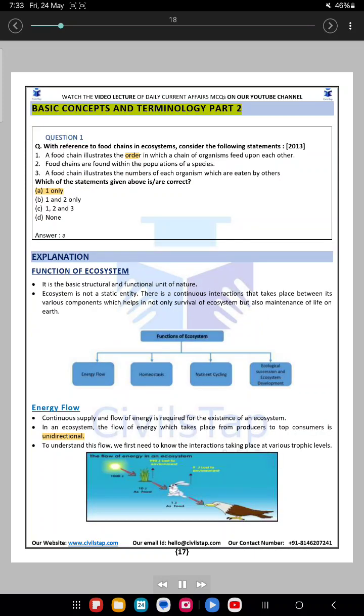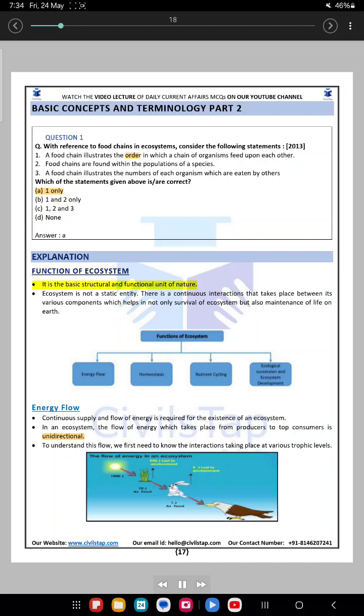Basic concepts and terminology, part 2. Question 1. With reference to food chains in ecosystems, consider the following statements. 2013. 1. A food chain illustrates the order in which a chain of organisms feed upon each other. 2. Food chains are found within the populations of a species. 3. A food chain illustrates the numbers of each organism which are eaten by others. Which of the statements given above are correct? A. 1 only. B. 1 and 2 only. C. 1, 2 and 3. D. None. Answer: A. Explanation.